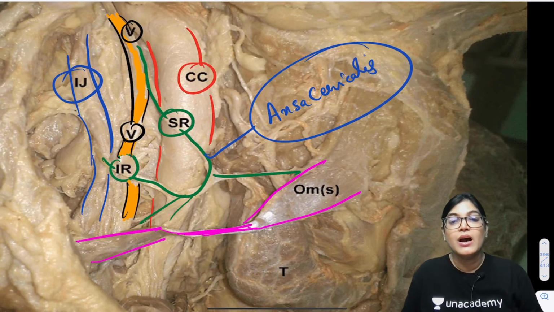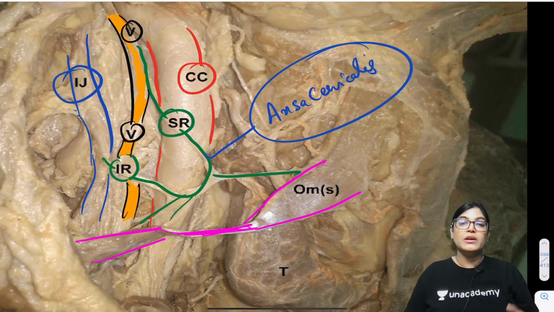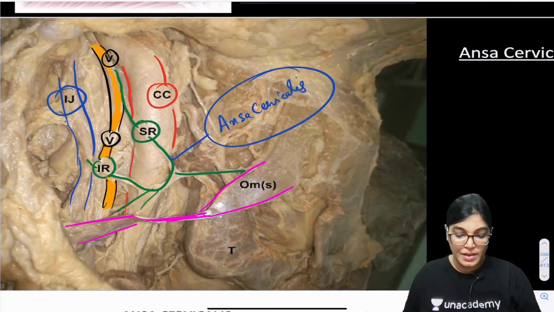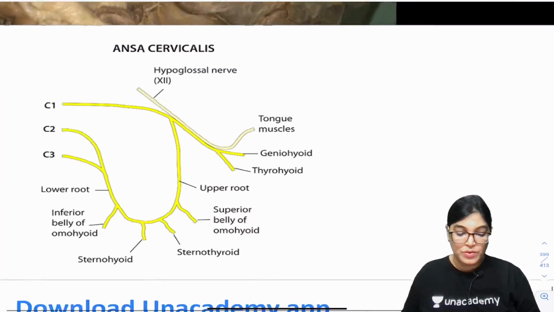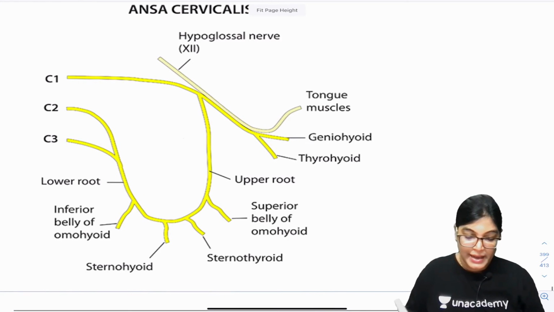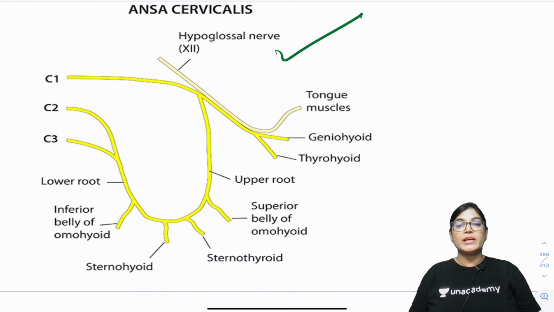Superior and inferior belly of omohyoid are getting innervation from the ansa cervicalis. So done with this. Now before that I want to show you this diagram. This is a schematic diagram showing ansa cervicalis.